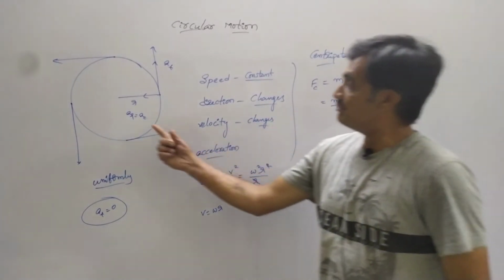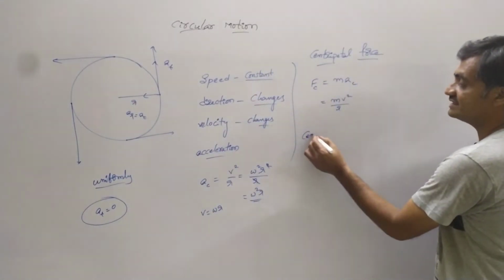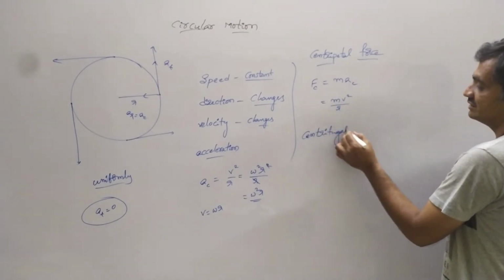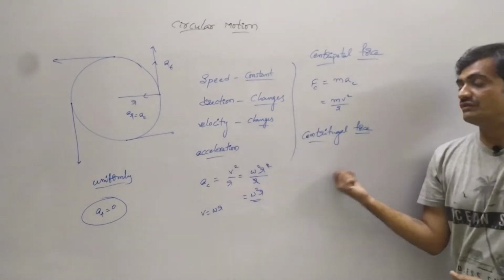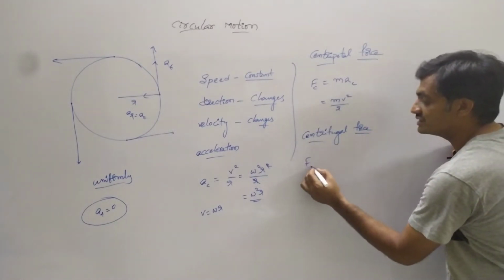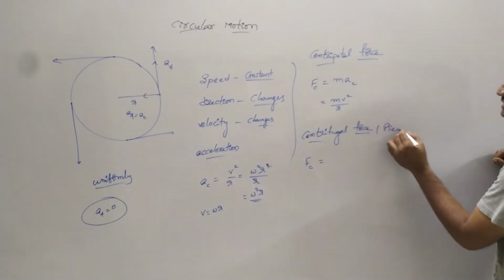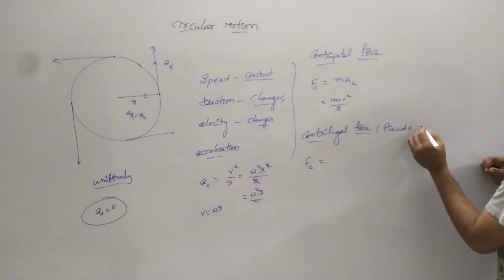The force which balances the centripetal force is known as the centrifugal force. The centrifugal force is a pseudo force, an imaginary force which is imagined opposite to the centripetal force.